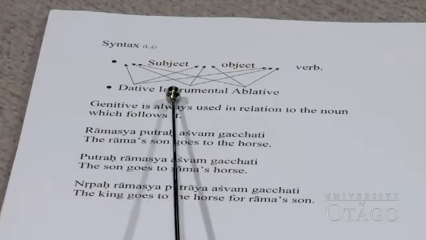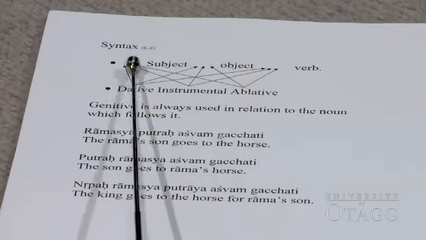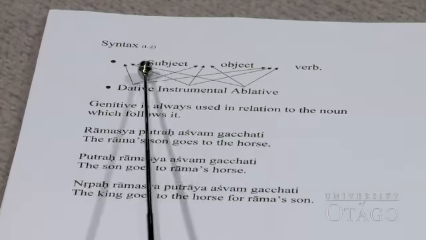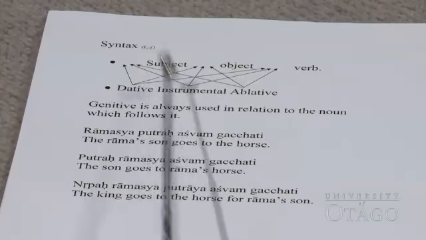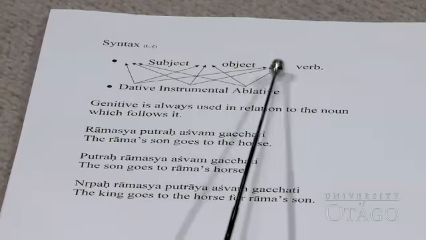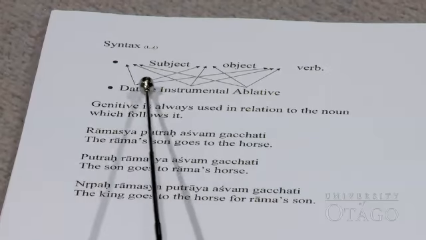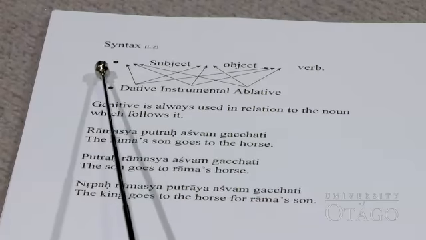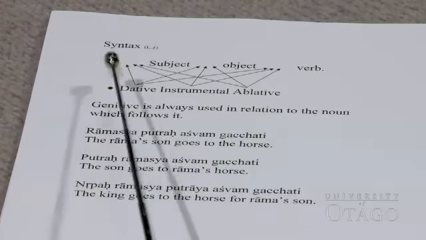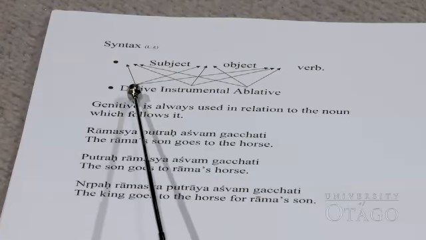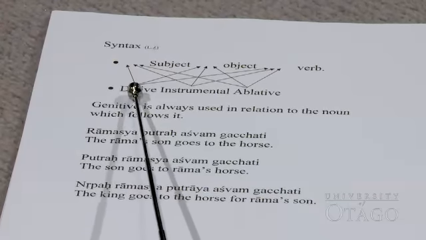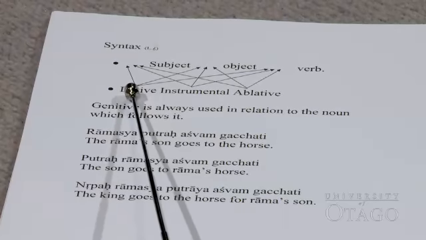Dative, instrumental and ablative, you can put anywhere between subject and object, like this in this chart. But anywhere you put it, you have to change by the Sandhi rule, which we will start from lesson 8. I will teach you the Sandhi rule and how to combine word and word together.